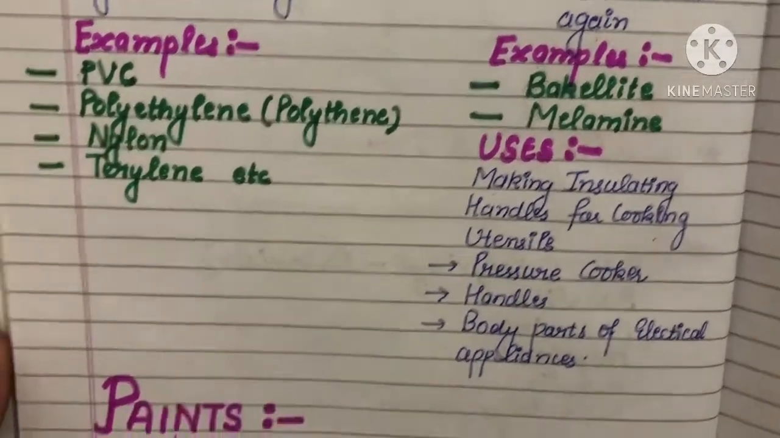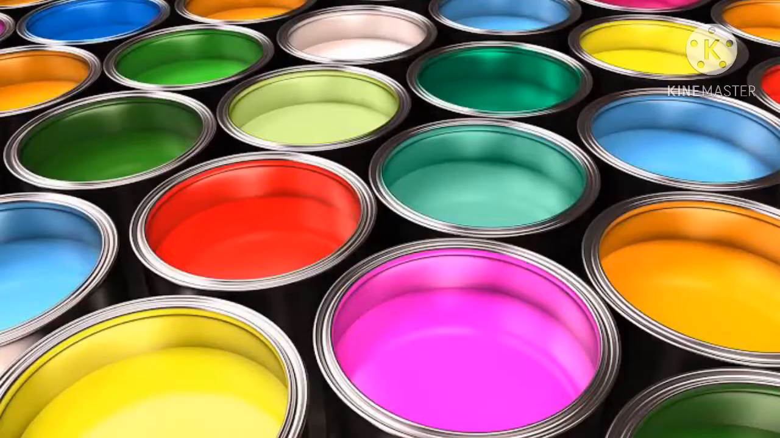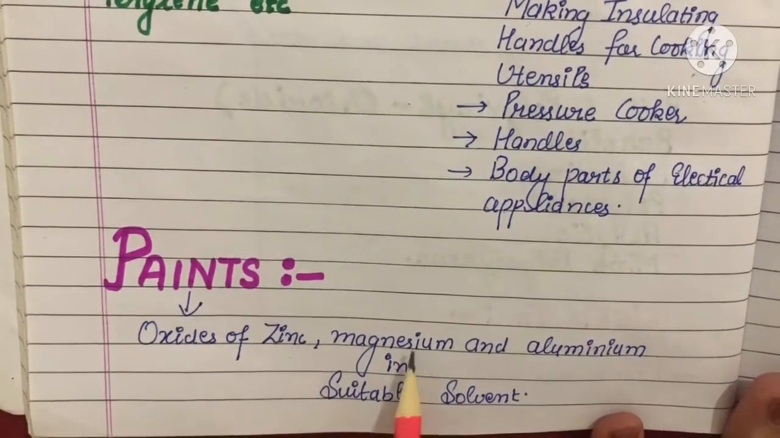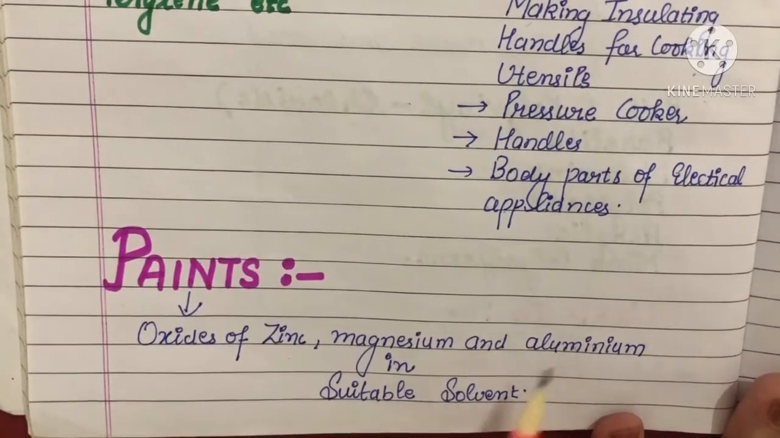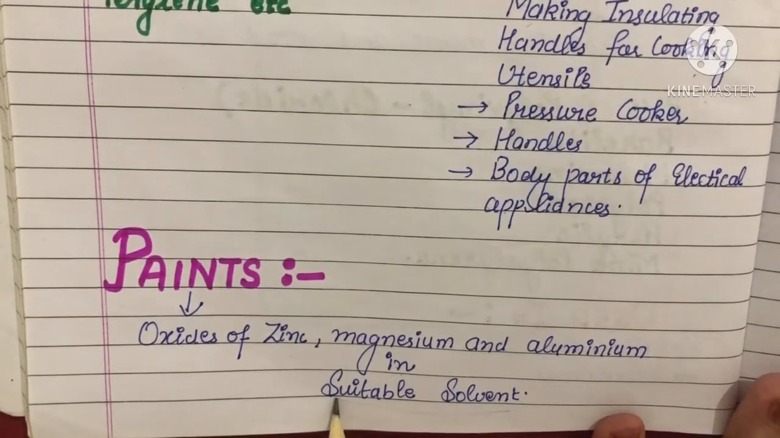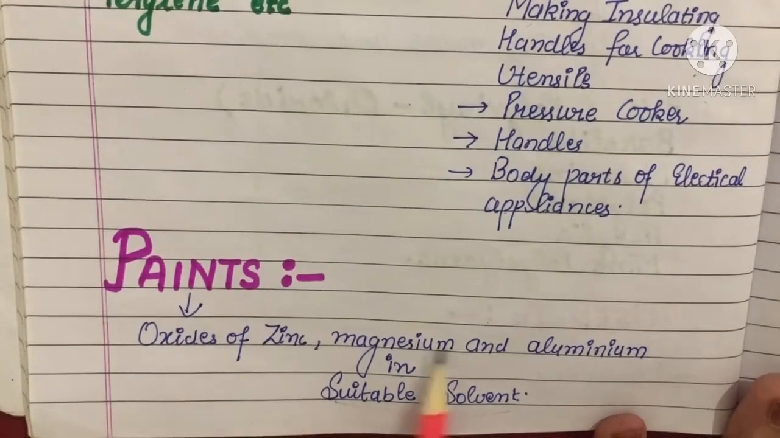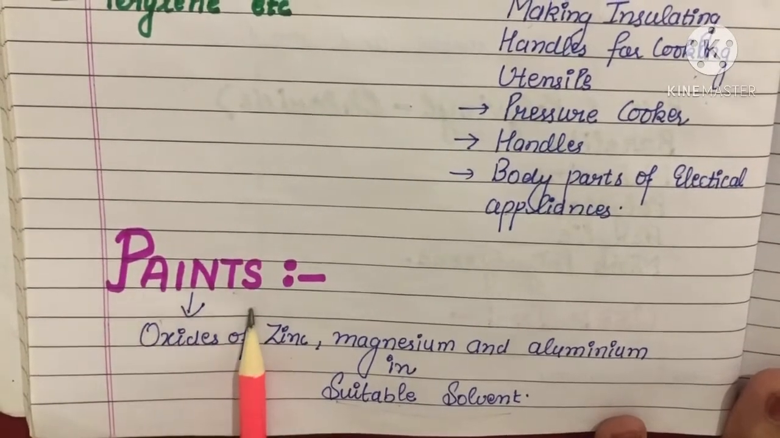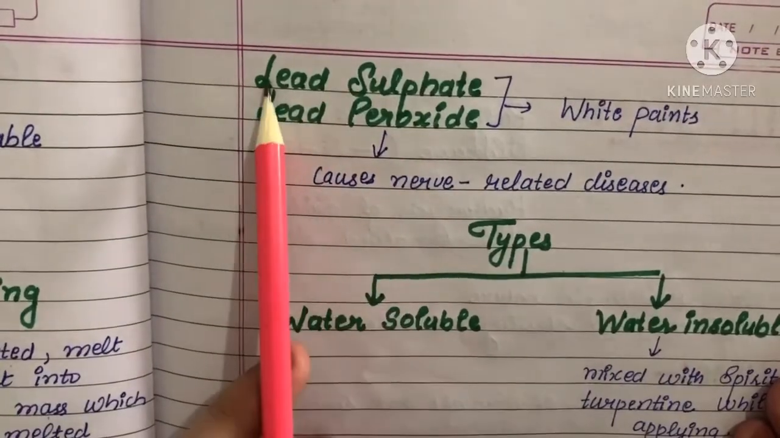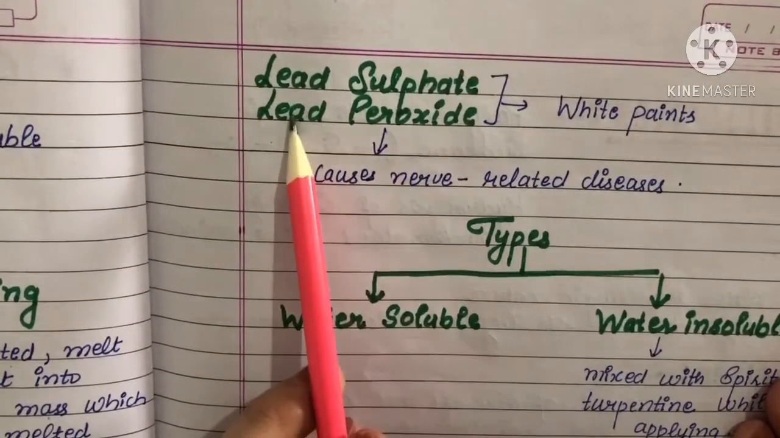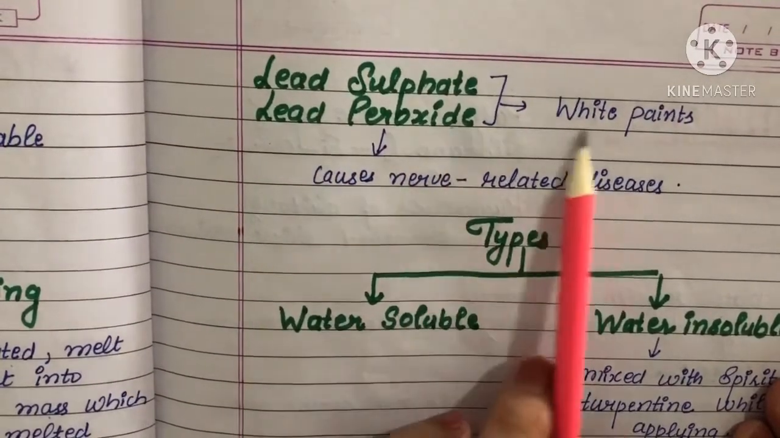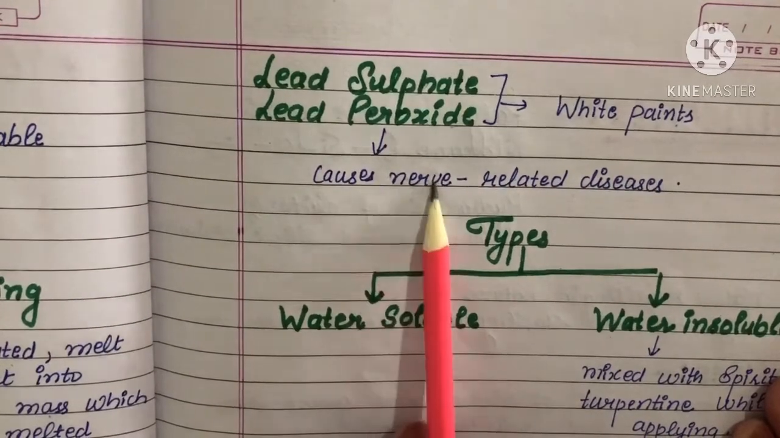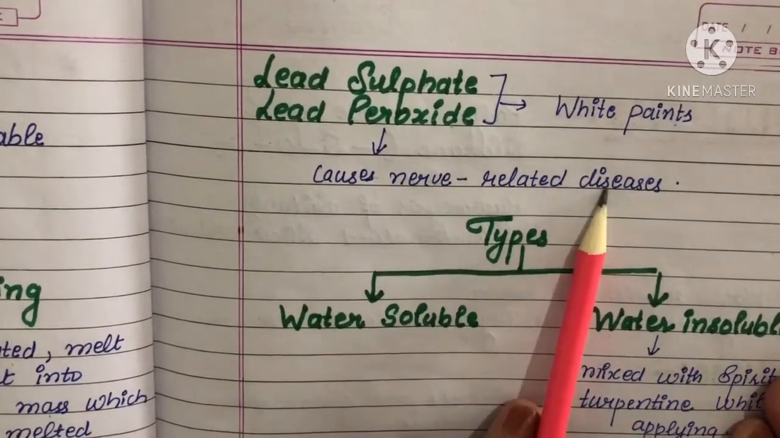Next one is the paints. So what are paints? Paints are oxides of zinc, magnesium and aluminium in a suitable solvent. When we dissolve this mixture in a suitable solvent, then paints are formed. Earlier, lead sulfate and lead peroxide were used to make white paints, but now these are not used because they cause nerve related diseases.